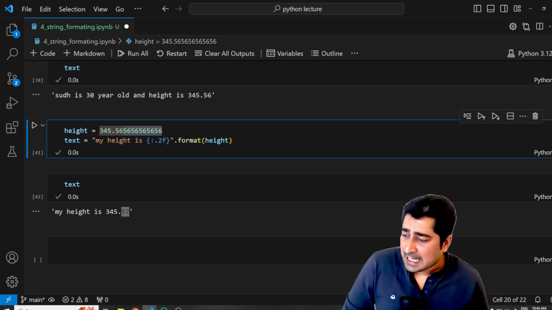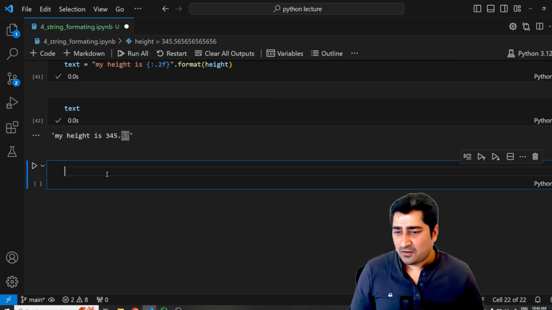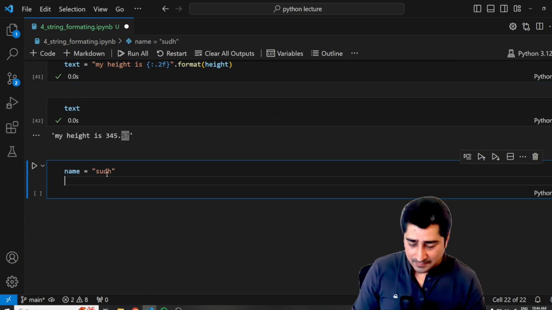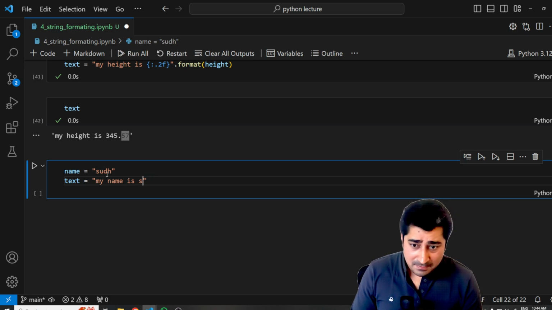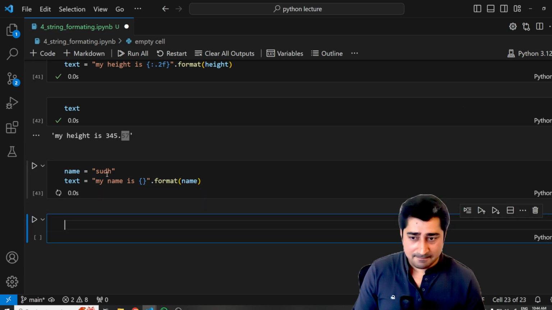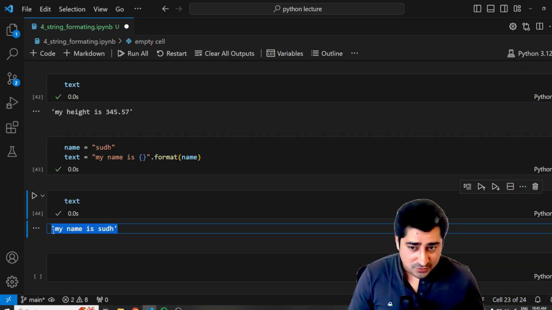Now I'll show you formatting in a bit of a different way. Let's try to understand another example of formatting. Here again I have a name, and name is equal to SUDH. Now I have a text, "Here my name is". I can write a placeholder, then write format, and then write name. Again, this is going to work, as we have already discussed. There is nothing new for us.